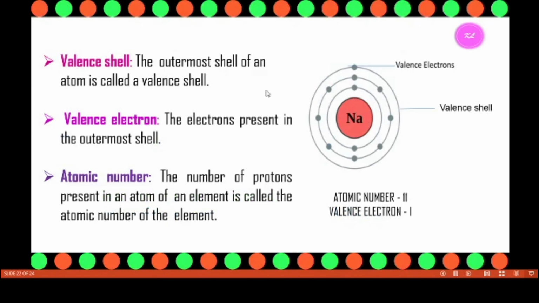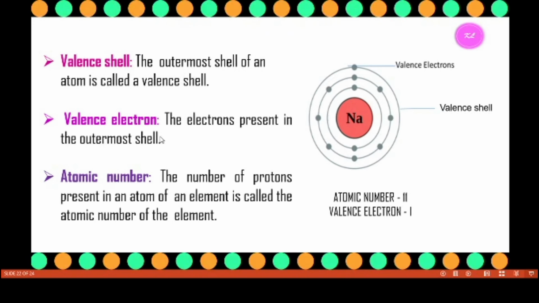From this we conclude what is the valence shell, valence electron, and atomic number. This is the atom, and this is the nucleus of the atom. This is the first shell, second shell, third shell. The shell or orbit nearest to the nucleus is known as the innermost shell. The shell or orbit farthest from the nucleus is known as the outermost shell. The outermost shell of an atom is called the valence shell.